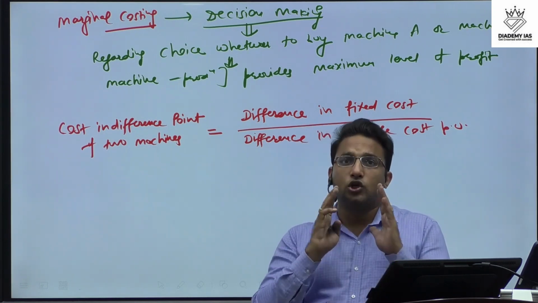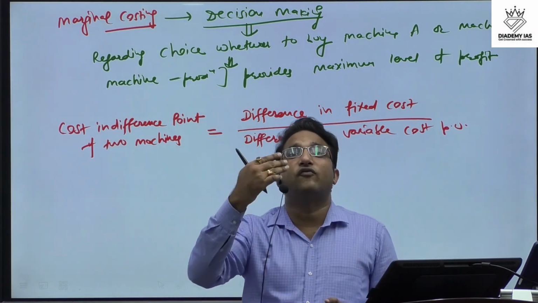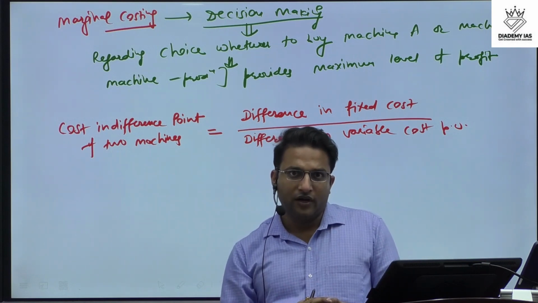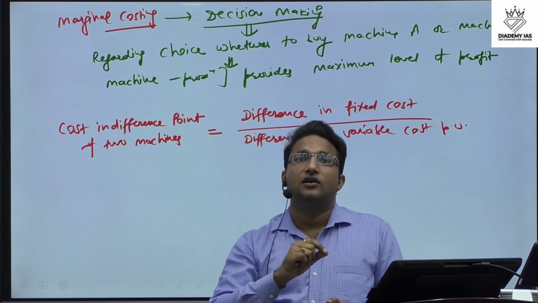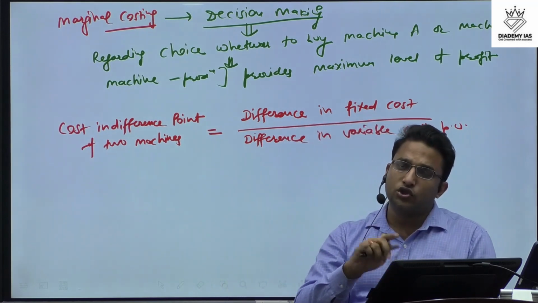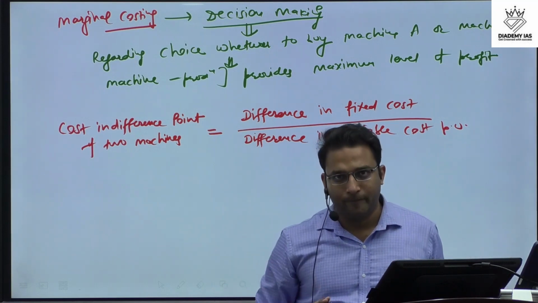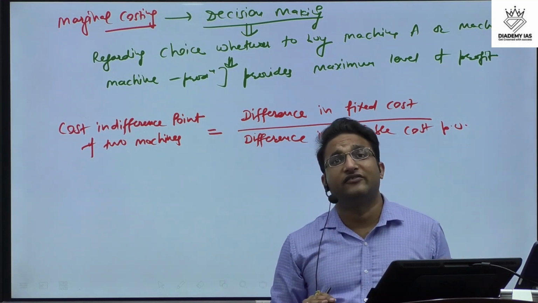That means the total cost of running will remain the same. That number of kilometers where the total fixed cost plus the total variable cost of both the options combined is equal, that is the cost indifference point.